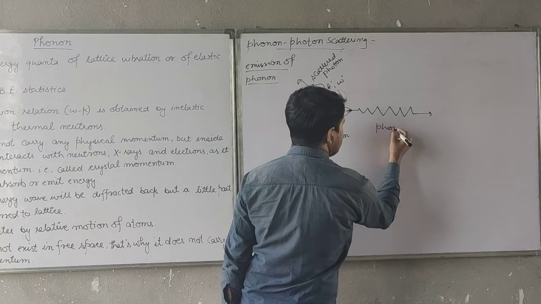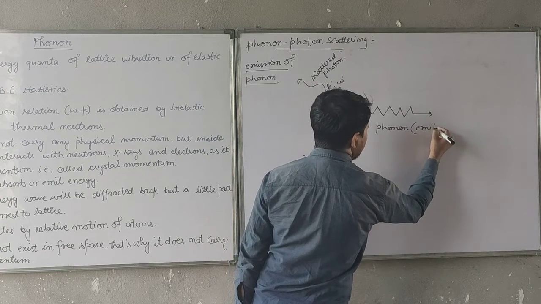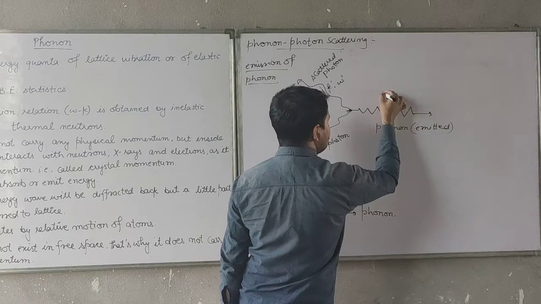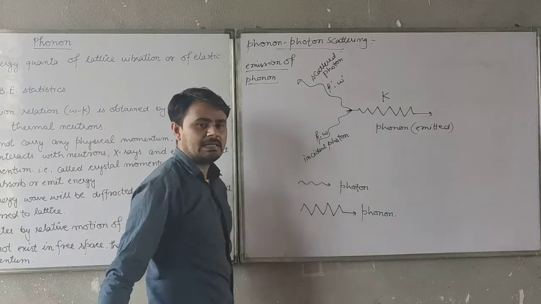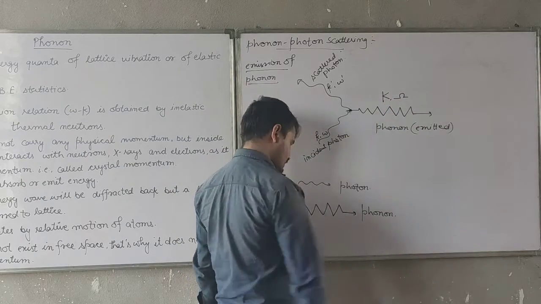That means there is a phonon which is emitted, and its wave vector is say capital K and angular frequency is omega, this way.